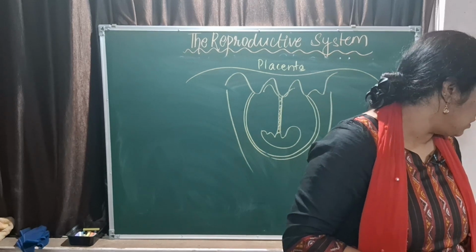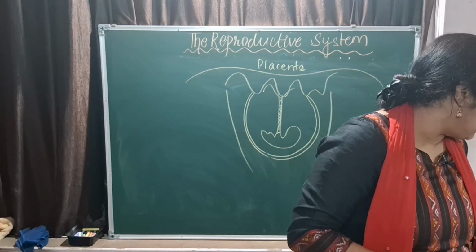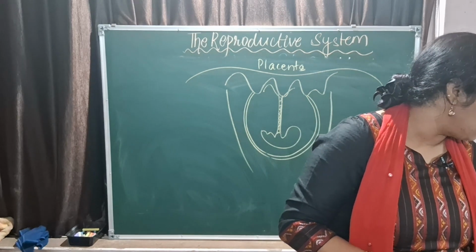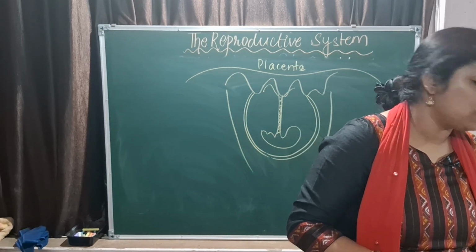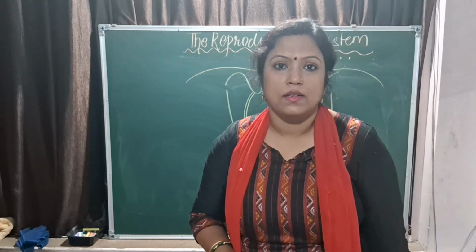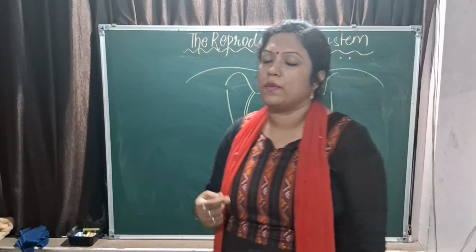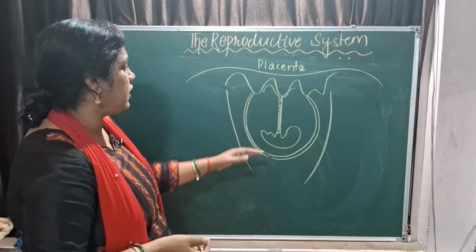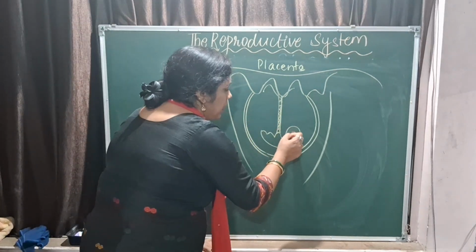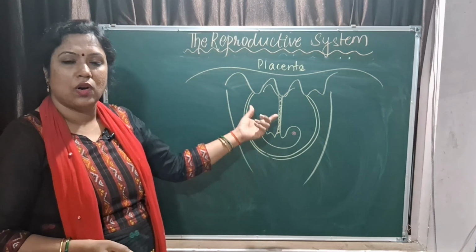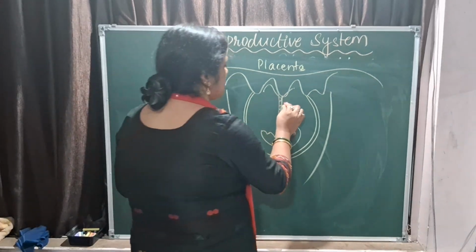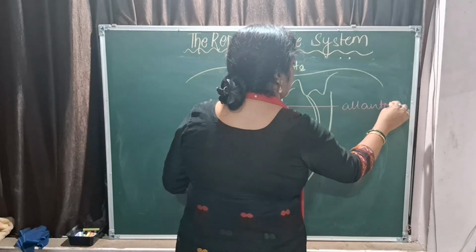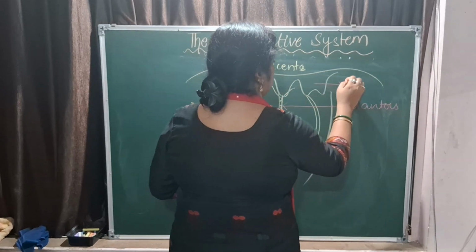No? Yes. Next, what we will be talking about is the endocrine system, endocrine gland. You know that placenta also serves as an endocrine gland, right? It releases estrogen and progesterone, right? And the exchange of nutrients takes place between the baby and the mother through the umbilical cord, and the finger-like projections from the baby are called the allantois, and this is the placenta.